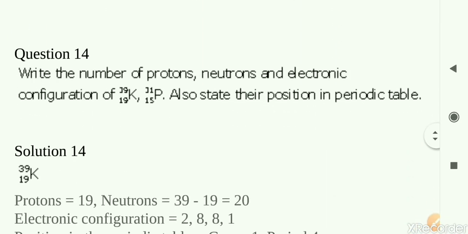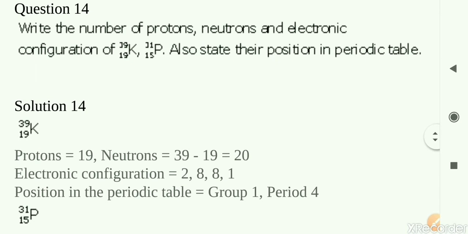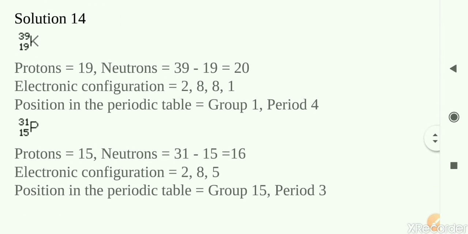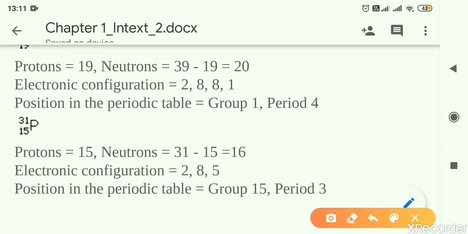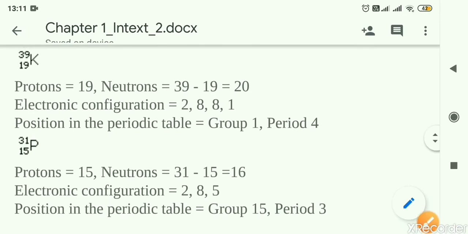Question 14 now. Here two elements are given with their symbol, and we have to write the number of protons, neutrons and their electronic configuration. Also state their position in the periodic table. That is a simple question only. Just by the symbol itself you can recognize.